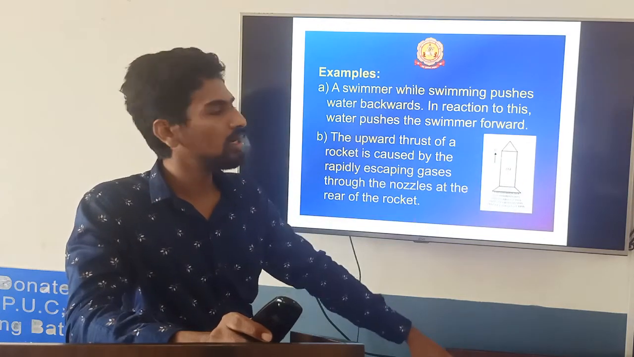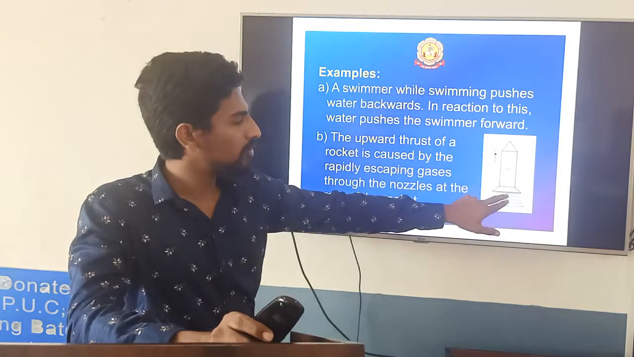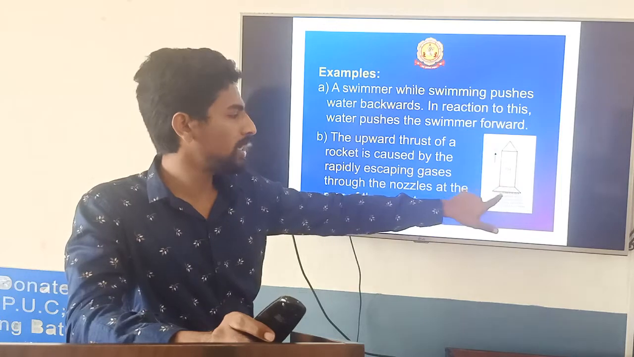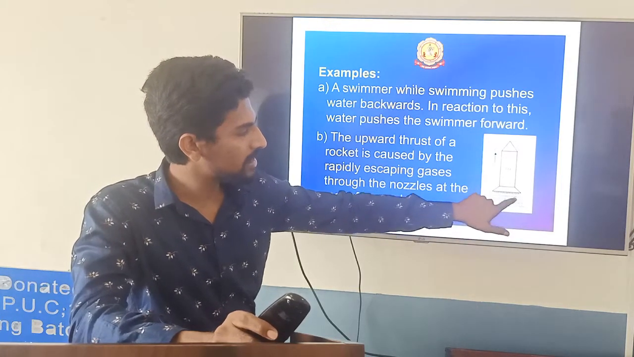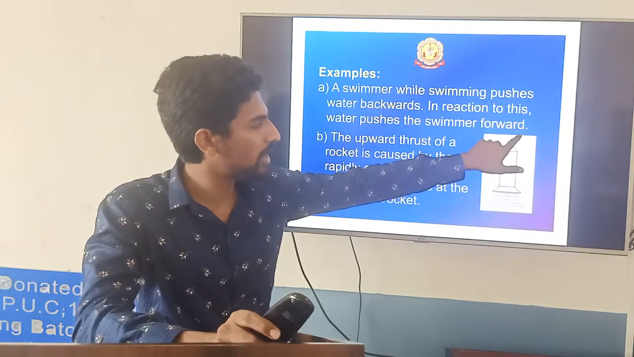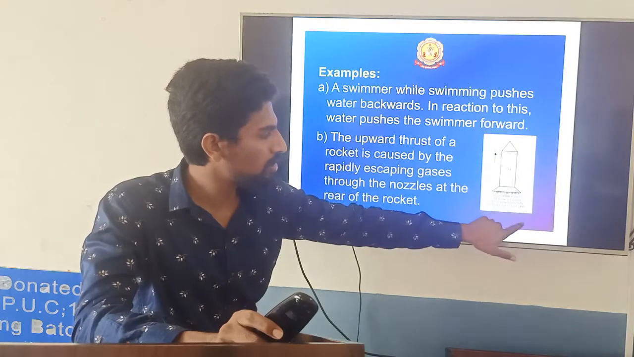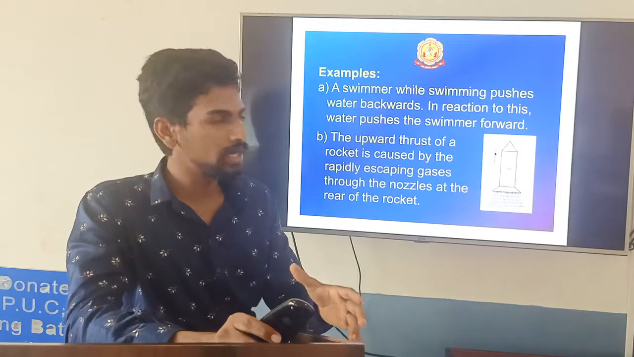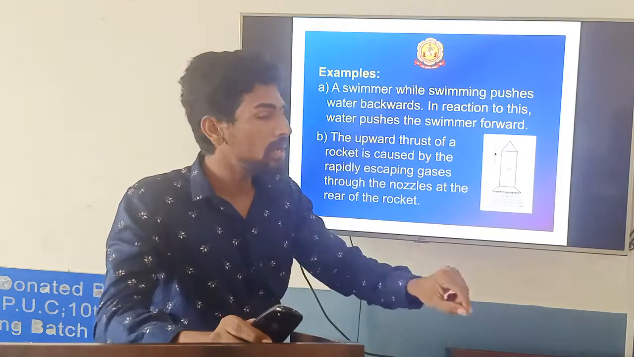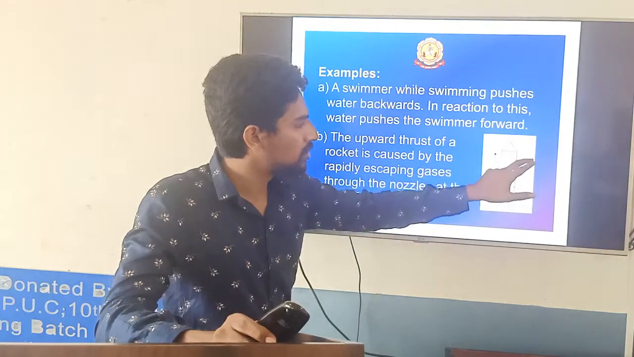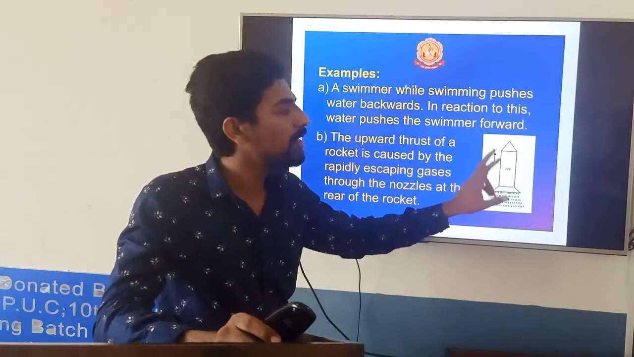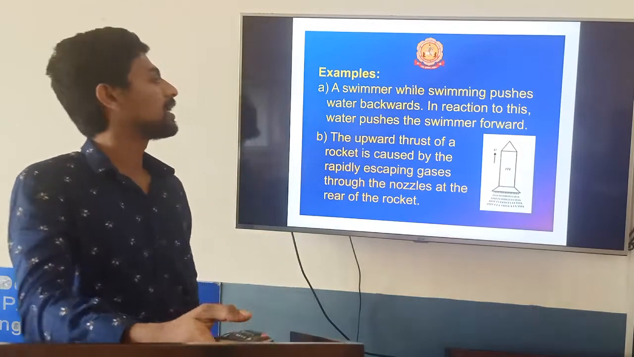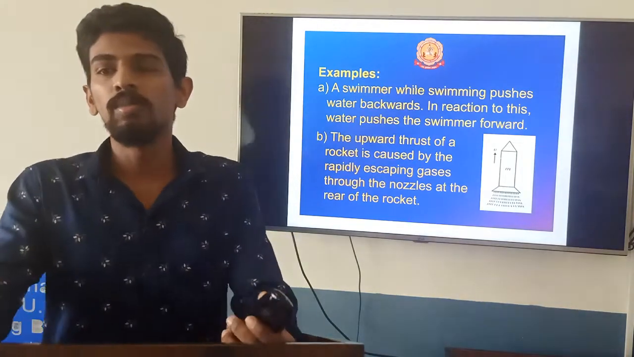0, correct? Now for the gas particles, if momentum is there, this momentum should be cancelled by some other momentum in the opposite direction. So these gas particles move downwards, getting some momentum. Similarly, with the same momentum, the rocket is moving up. So upward momentum is there, downward momentum is there. What is the total momentum? It is 0. So that is conservation of momentum.